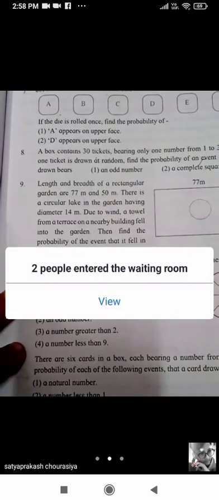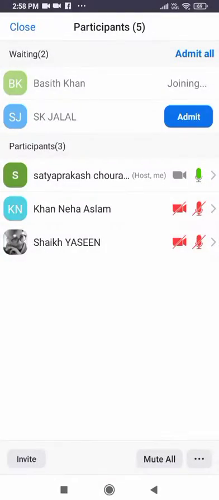First see the question. Question number 9 is, observe the diagram. This is the rectangle. The length and breadth of a rectangular garden are 77 meter and 50 meter.